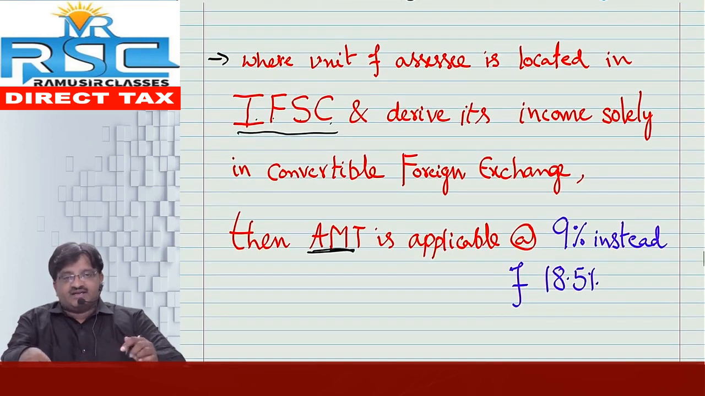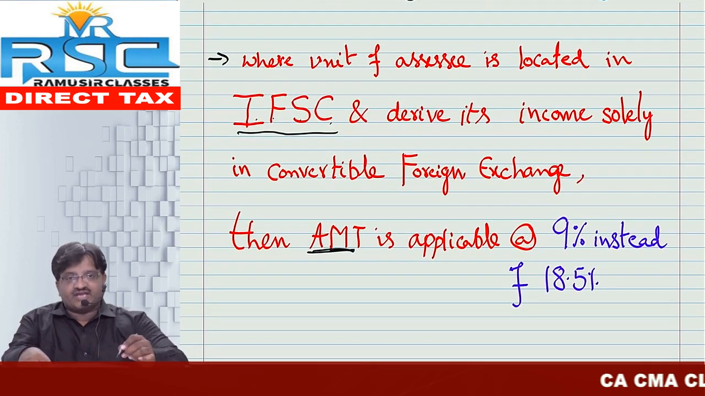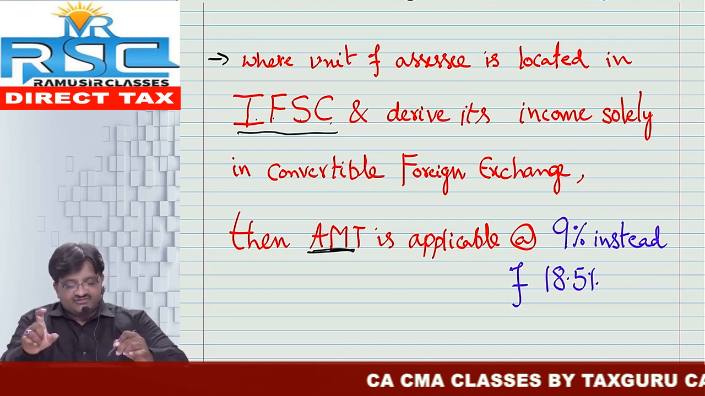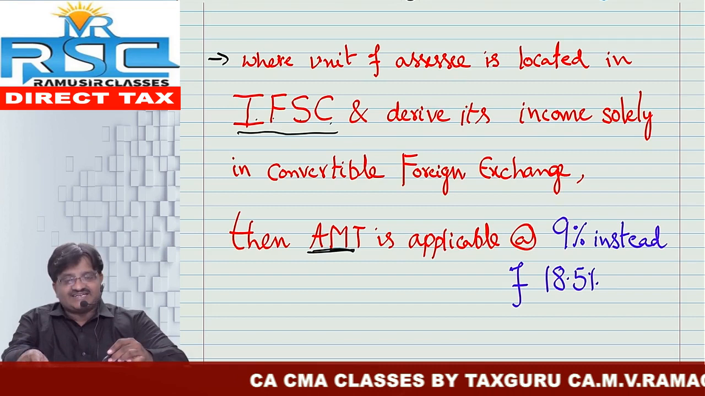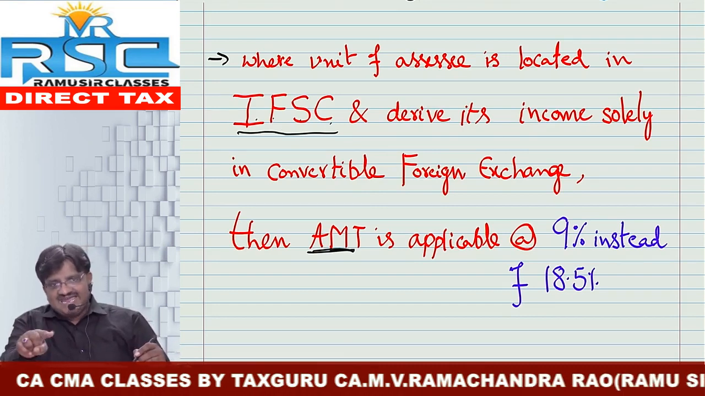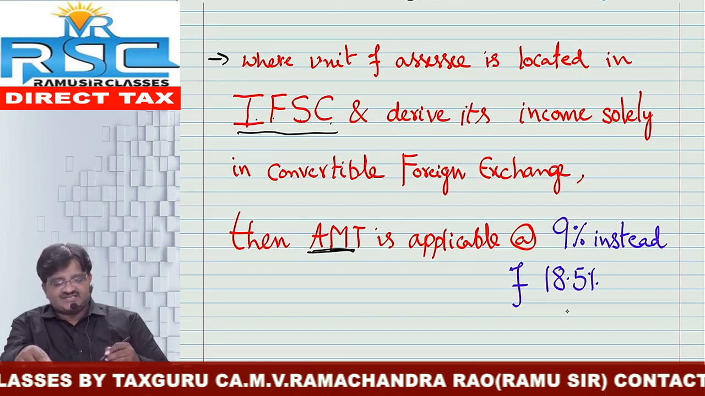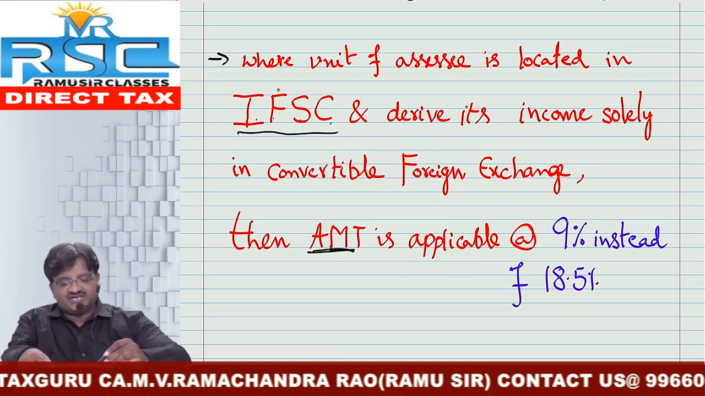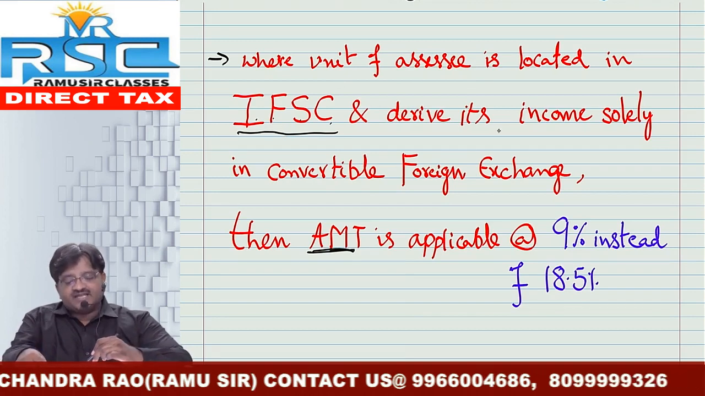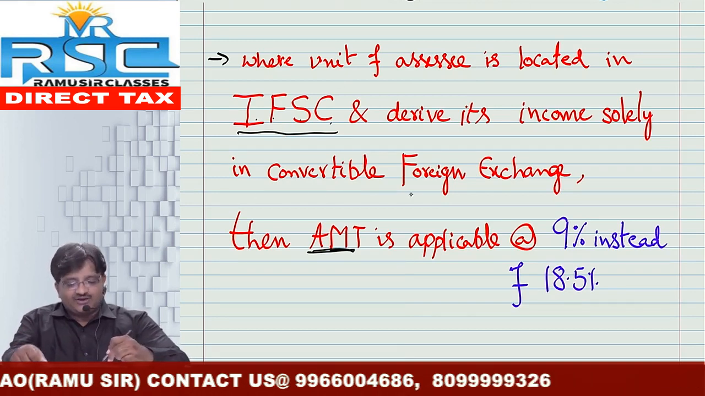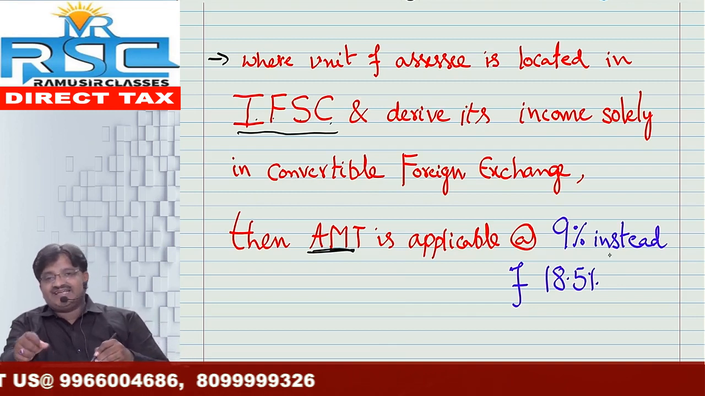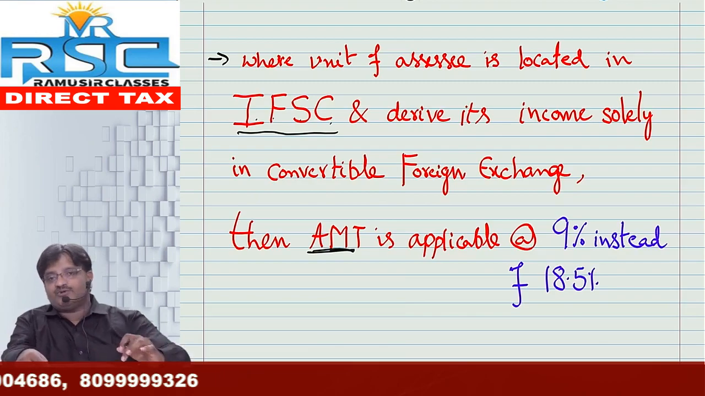Next one, IFSC, International Financial Services Centres. In this case, if your unit is located in that area, you must pay AMT at the rate of 9% instead of 18.5%. See the word: where the unit of the SSE is located in an IFSC and the income is received only in convertible foreign exchange, then AMT is payable at the rate of 9% instead of 18.5%.